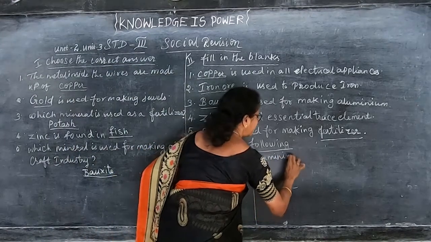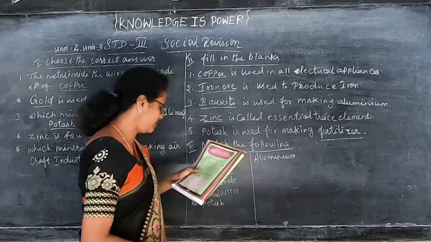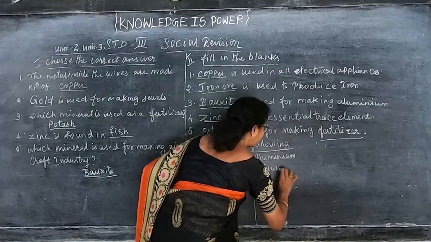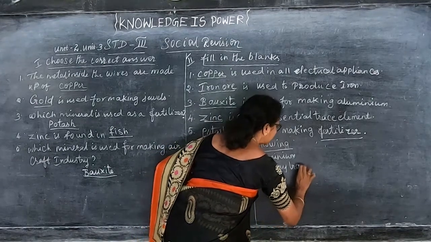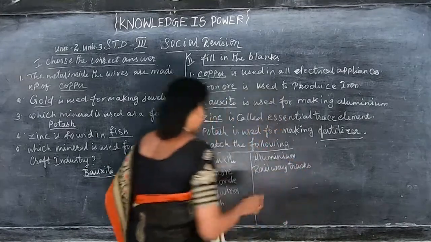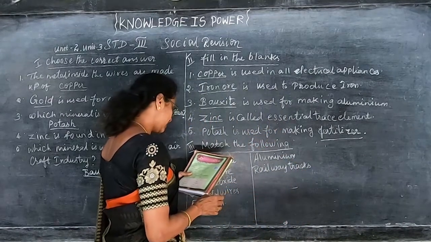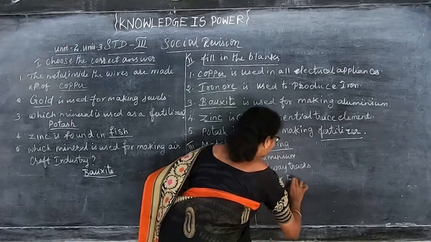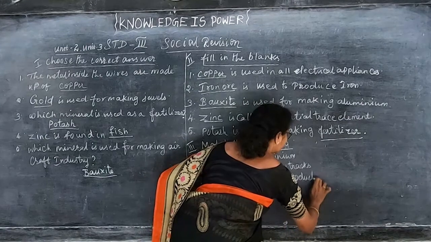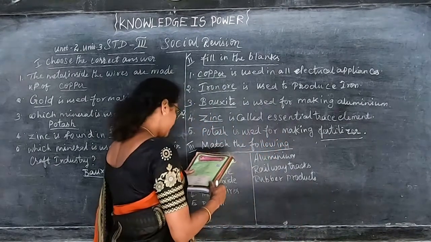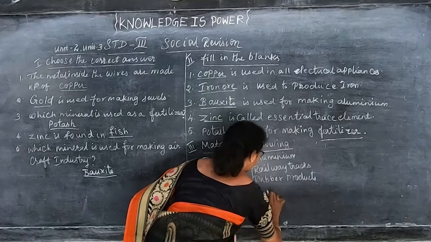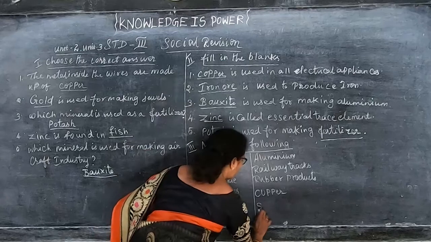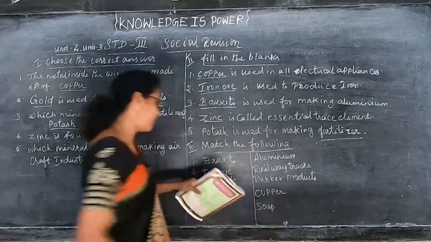I am giving the straight answer. Bauxite, aluminium. Then iron ore, railway tracks. For railway tracks, they are using iron. You might have seen also, children. Then zinc oxide, rubber products. Then metal wires, copper. Metal wires, they use copper. Then potash, that is soap. So all these are the straight answers I have given.